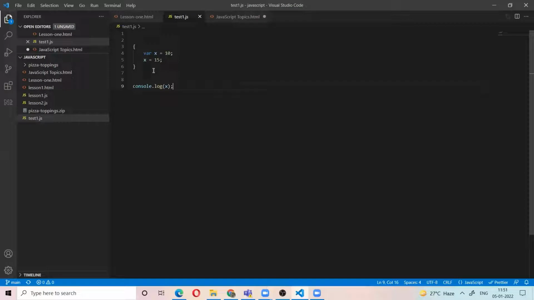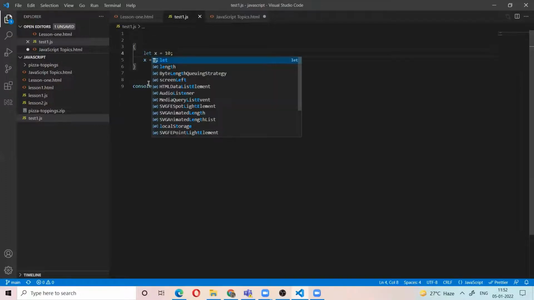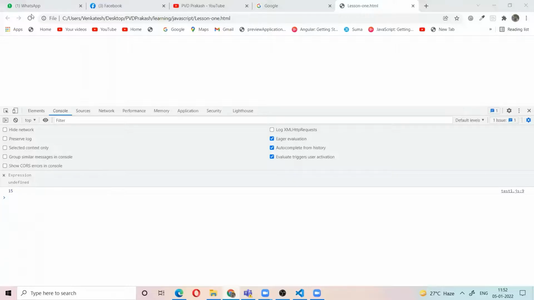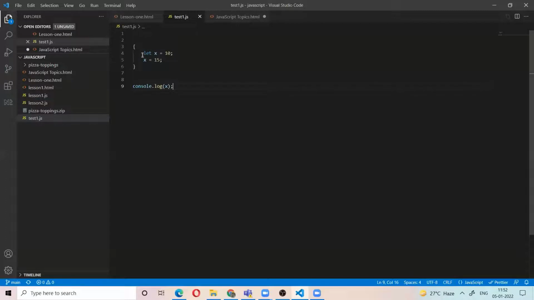So if you declare a variable with var, even inside the block, you can use it outside the block also. Now instead of var, let's use let. Both are used for variable declaration. Now see the difference. x is not defined. That means if you define a variable using the let keyword, the scope of that variable is only the block level. If you print console.log here, it will print 15, but outside the block it will be undefined.